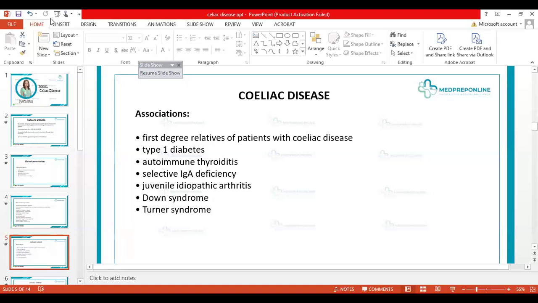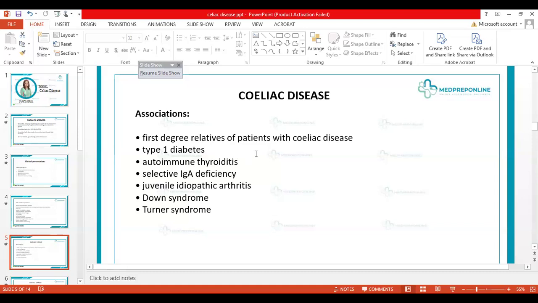So that's what happened: this association of celiac disease is present with type 1 diabetes, because that's a condition as well, and autoimmune thyroiditis. Selective IgA deficiency is associated with celiac disease as well. There's a slight association with GIA as well, Down, Turner, and I would also like to add that even patients with Addison's disease are associated with celiac as well. Other than that, we also have an association with pernicious anemia, because that's an autoimmune condition as well.